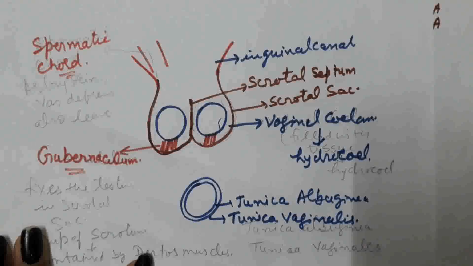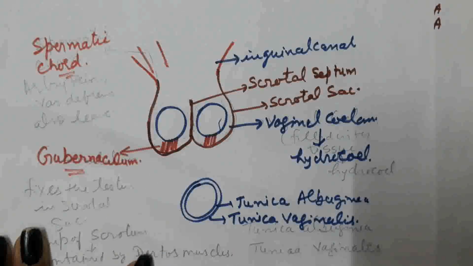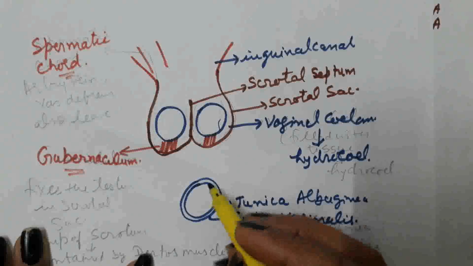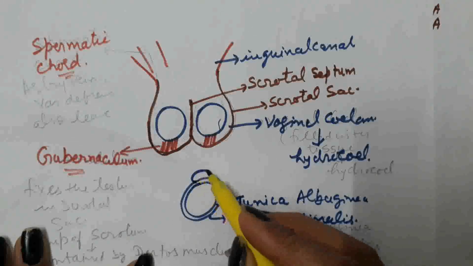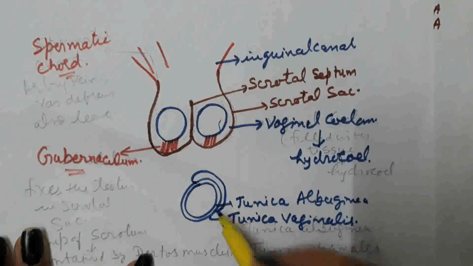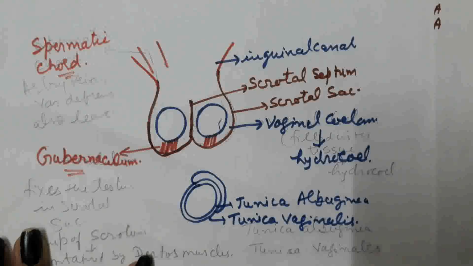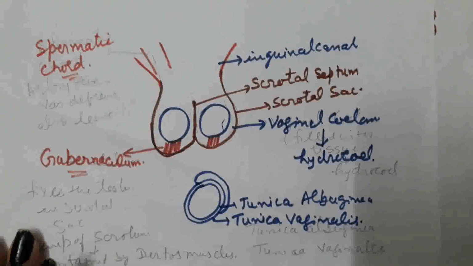One more thing we are going to discuss here. Behind the testis there is a secondary sex organ. Testis acts as a primary sex organ. Behind the testis there is a secondary sex organ, that is epididymis, which is not visible from the front side. It is present behind the testis.